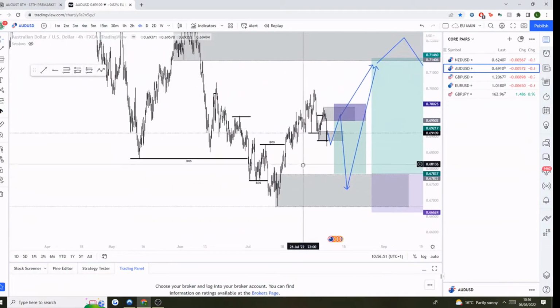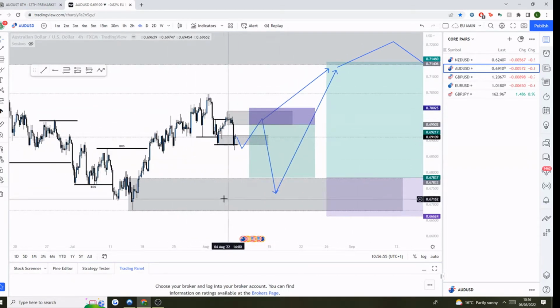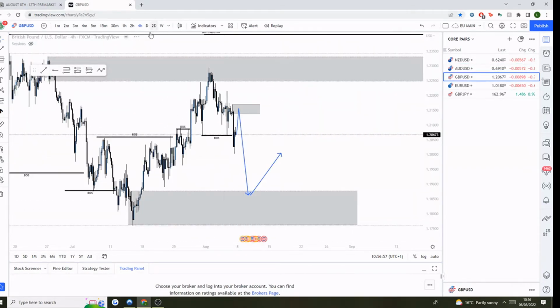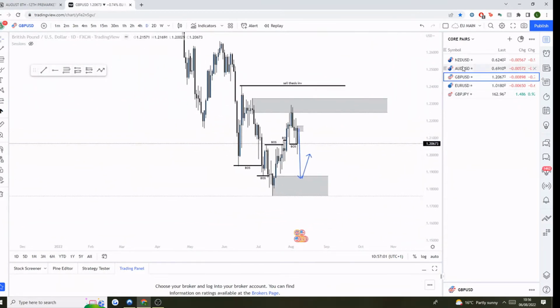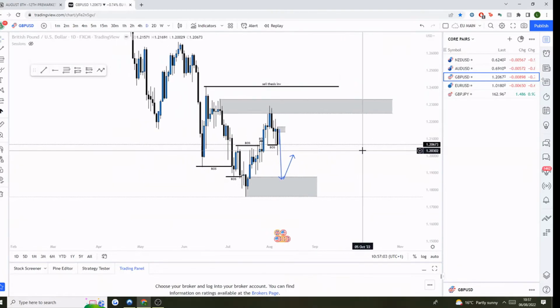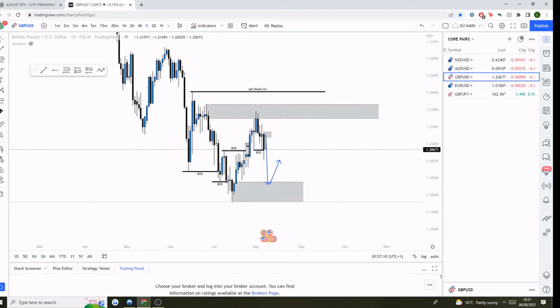Again, I hope that was clear. AU and NU, they aren't the cleanest structures at the minute, but that's what I think is going to happen on them. Alright, so pound dollar, much cleaner structure than those other ones. So on pound dollar, like I've been speaking about the last couple of weeks, we have these two bearish break structures on the daily. That gives us our overall sell bias situation.